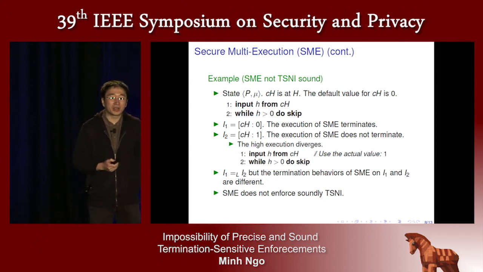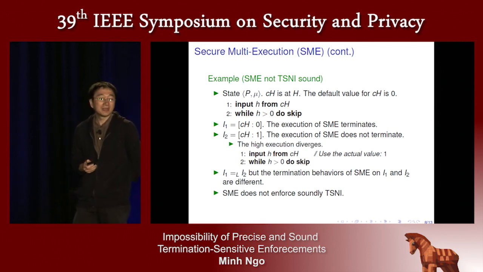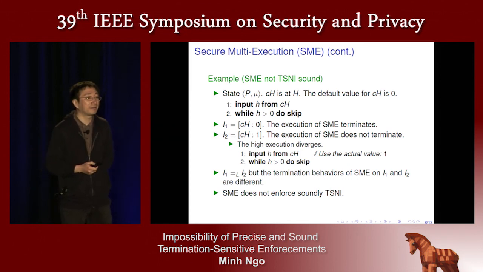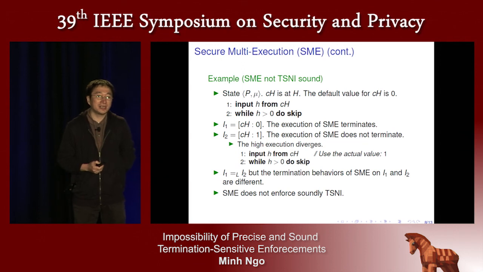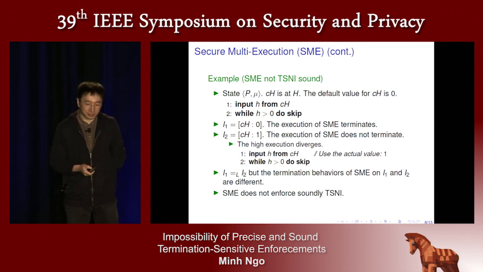Therefore, we require that an enforcement mechanism has to be sound and precise. And the second research question is: which policies are actually enforced soundly and precisely by secure multi-execution?